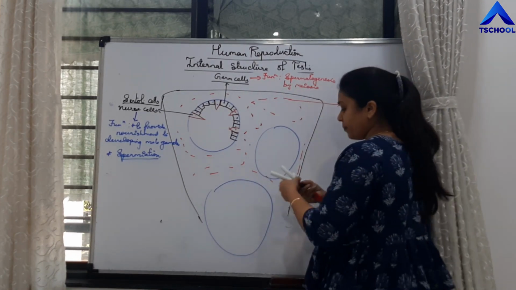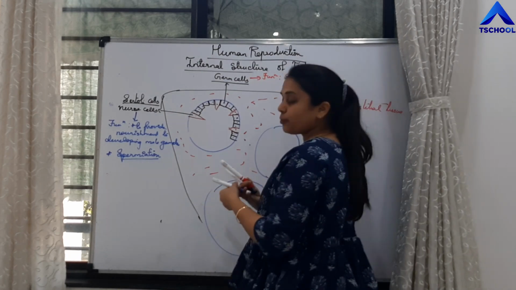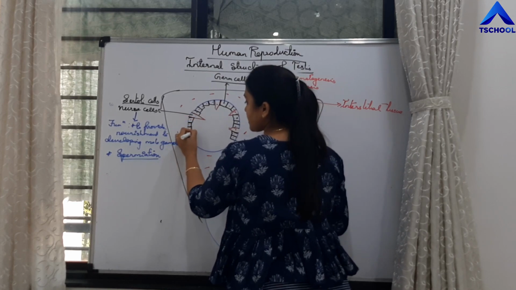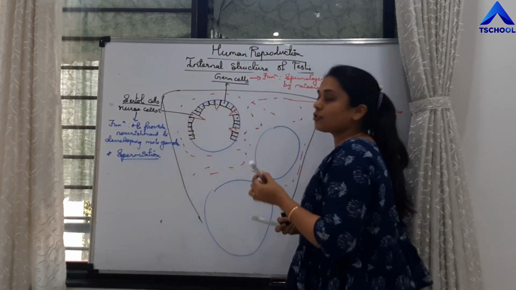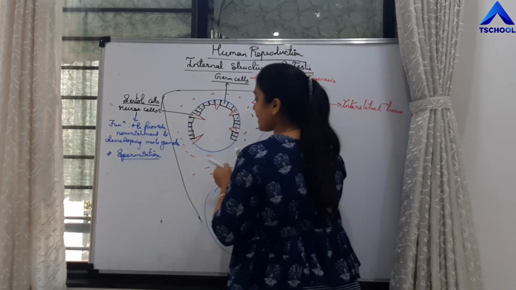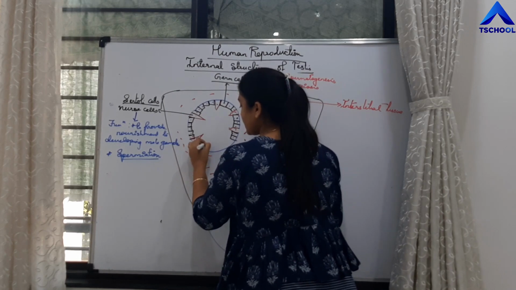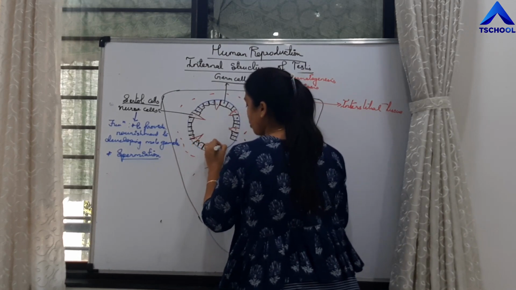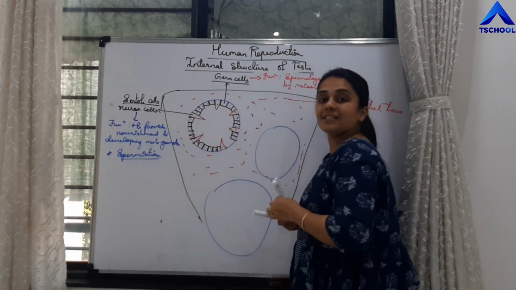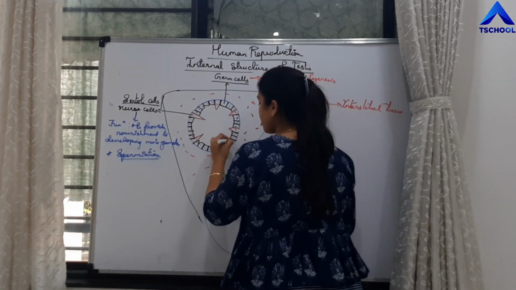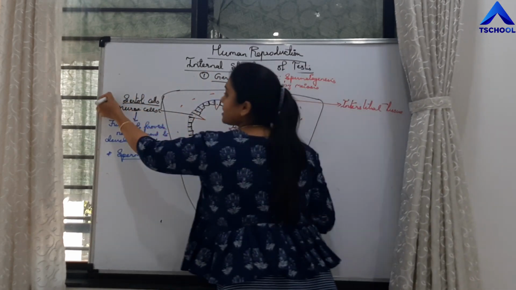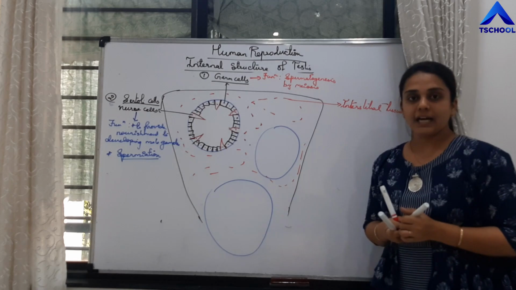Then students, each seminiferous tubule possesses two types of cells. The one is germ cells. The function of germ cells is to produce male gametes, and the other cells are Sertoli cells or nurse cells, and the function of these nurse cells is to provide nourishment to the developing male gametes. So germ cells are present and Sertoli cells are present.